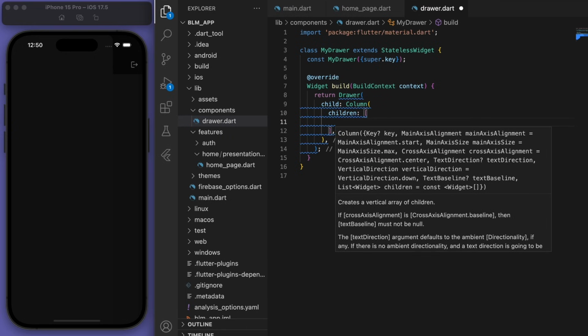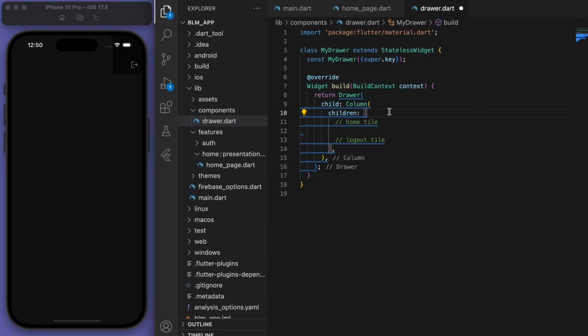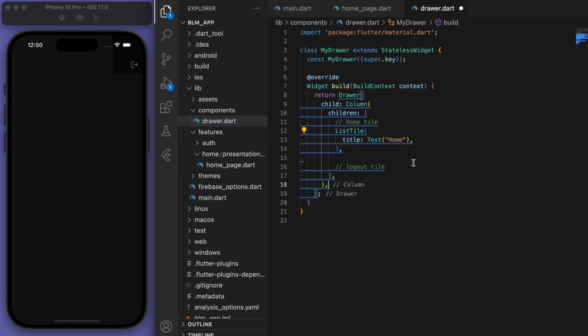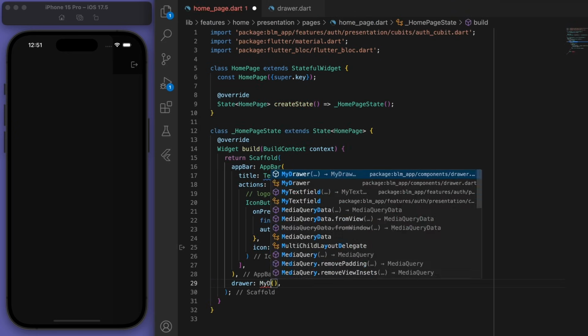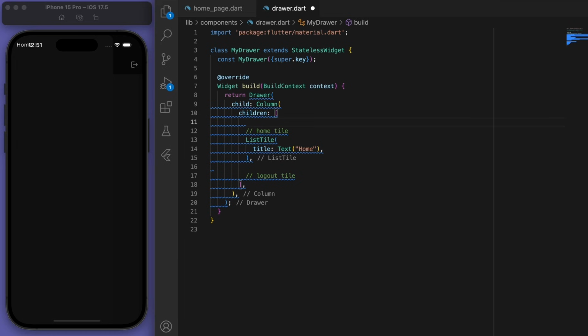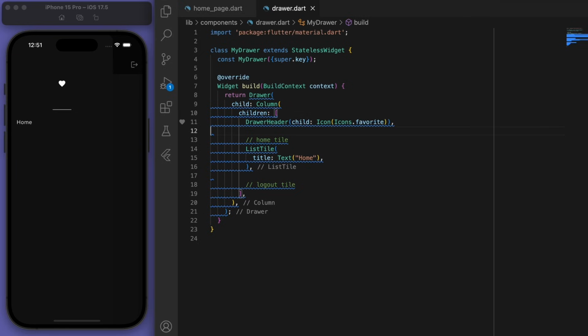So in our drawer, let's have a big column. We're going to have a home tile and a logout tile. So just to see what's going on, let's come back to the home page and use my drawer. And at the top here, we can use a drawer header. And in here, you can put in any kind of widget like an icon.